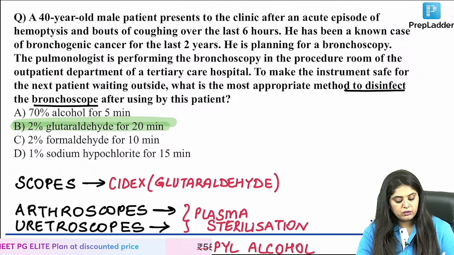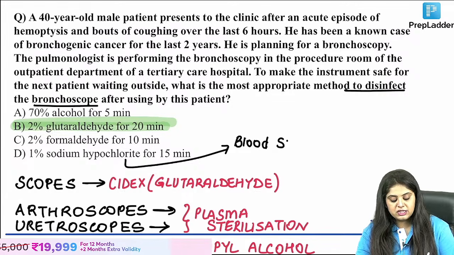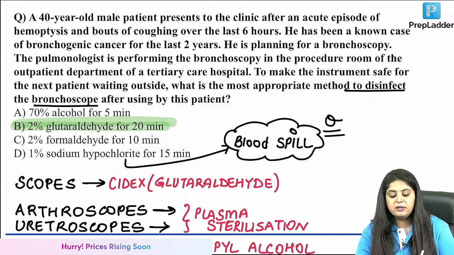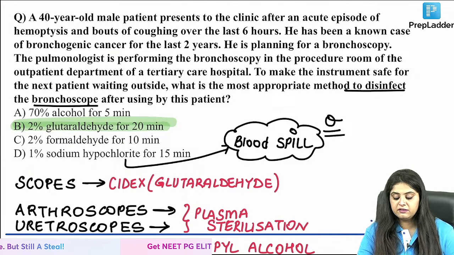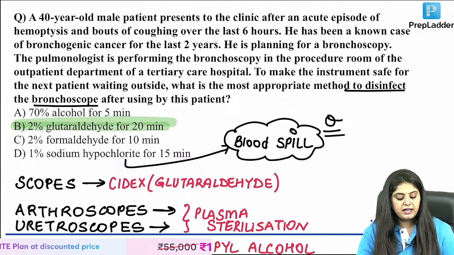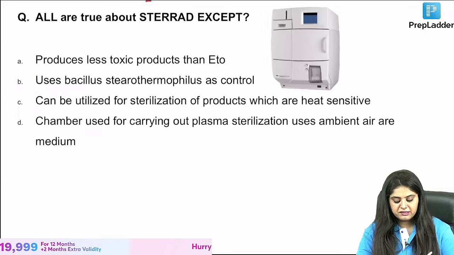1% sodium hypochlorite. When do I use sodium hypochlorite? That is the stale PSM question that comes. In what situation am I going to use it? In case of a blood spill. You are an intern, you have thrown one vacutainer of blood on the floor. Now which sterilizing material will you use? You know that question, that is for a blood spill. But coming back, you said everything is by Sidex, but arthroscope and ureteroscope are by plasma sterilization.